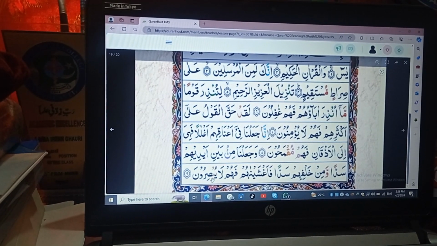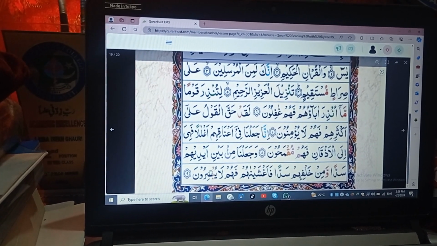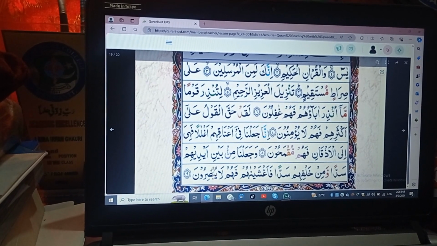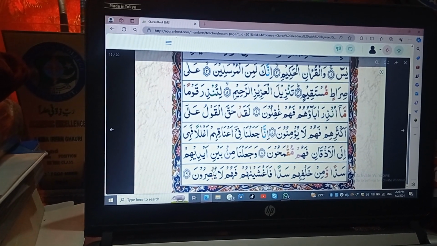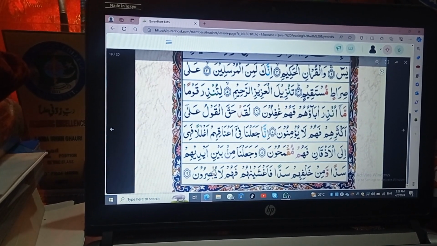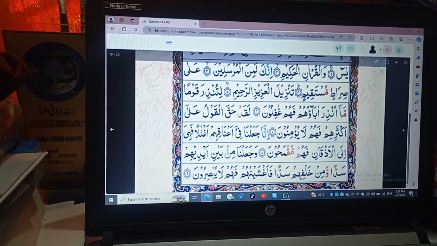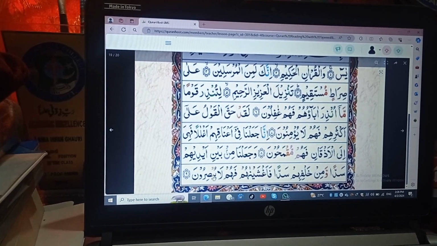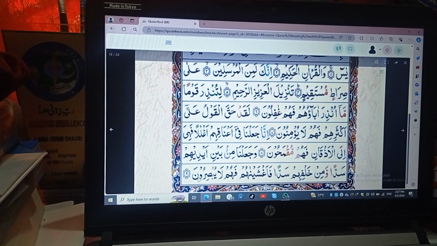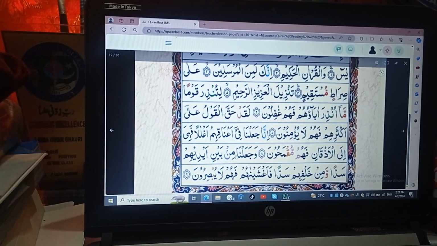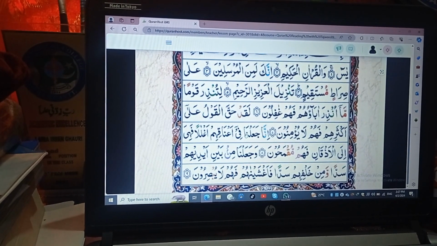Now, the word yubsirun also has a qalqala letter, and this qalqala letter has a sukoon sign on it. So here we have to follow the rule of qalqala along with the sukoon. So we have to make a little lighter echo sound, and we have to make the letter ba a little bit bouncy while pronouncing this, like yub. So in these three ayah, these were the letters containing the curved dal like symbol, sukoon, on it.